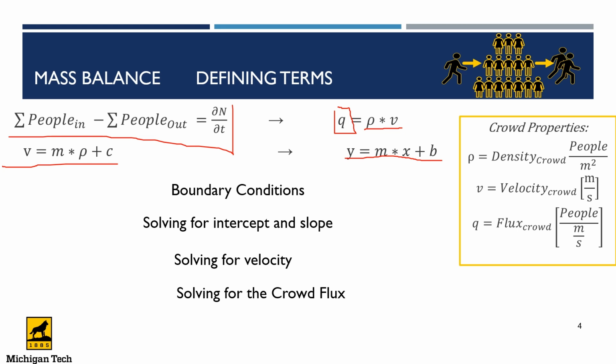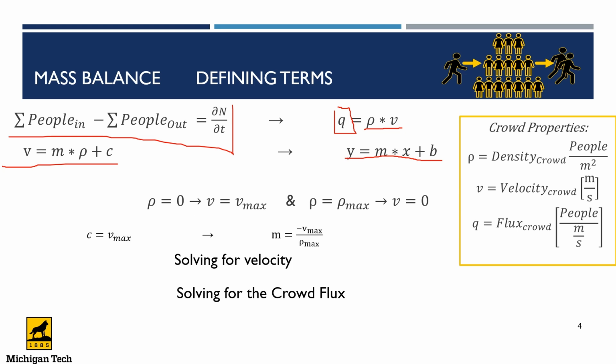So now with the boundary condition, let's go. As stated earlier, we are saying that the density equals 0. If the density equals 0, then we have V equal to V max. And if our density equals density max, we are saying that V equals 0. So we are going to input these boundary conditions into our equation that we'll solve for. Great. So when we input all these boundary equations, we are going to get our C to be V max, and then we are going to get our slope to be minus V max over density max.